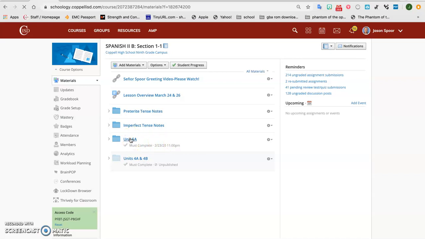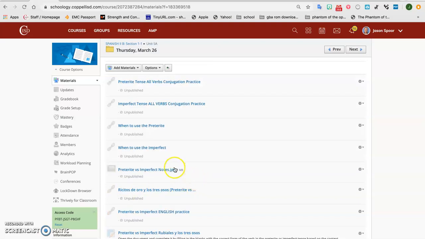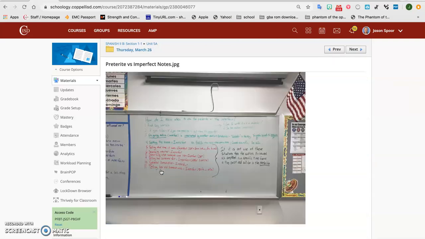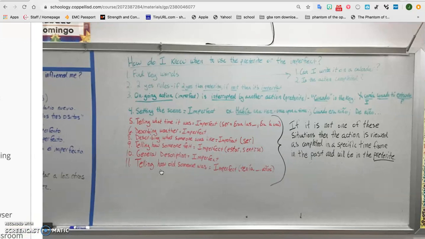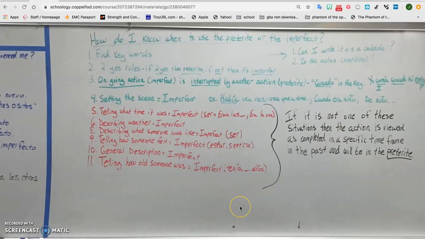So today, let's look at some quick notes here. I want to try to make this quick. We're Thursday, March 26th. The time I'm recording this, I haven't made it published yet to you guys. Okay, so we're here in the preterite versus imperfect tense notes. This is just a picture of some notes from a year ago that I put up and kept up for a long time in the classroom.